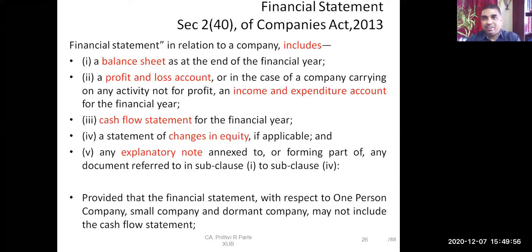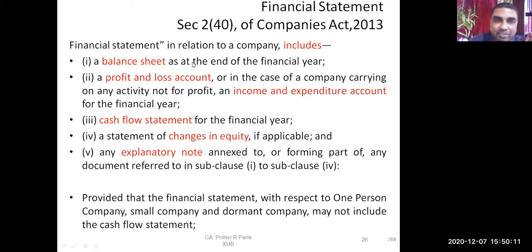Explanatory notes. Now, all of you, friends, please remember this. This is important for us. We need to know what these financial statements are, because in the entire auditing, we are auditing the financial statements, right? And otherwise also, being students of commerce, we need to understand the financial statements, right?